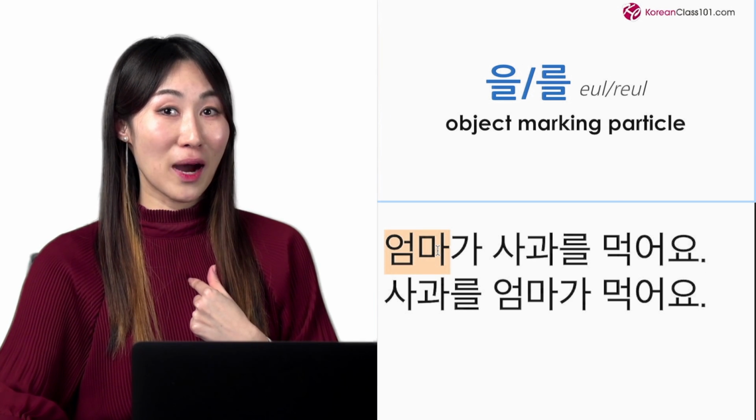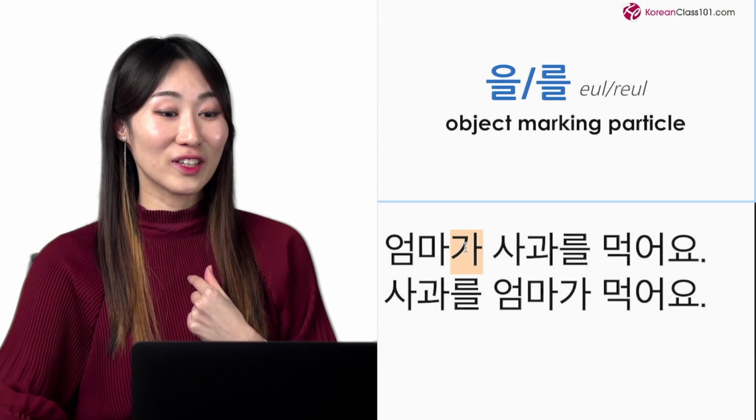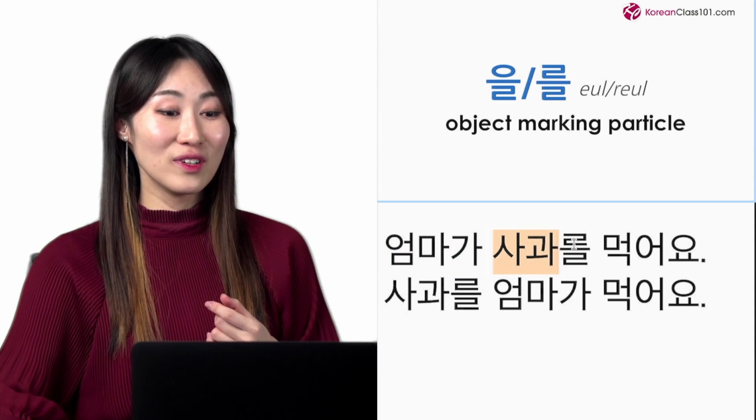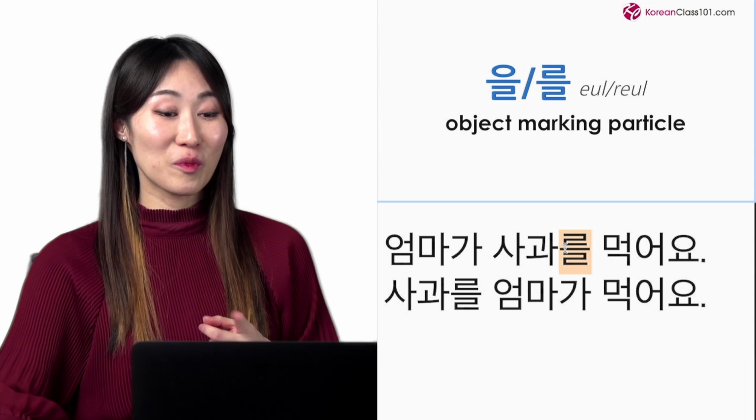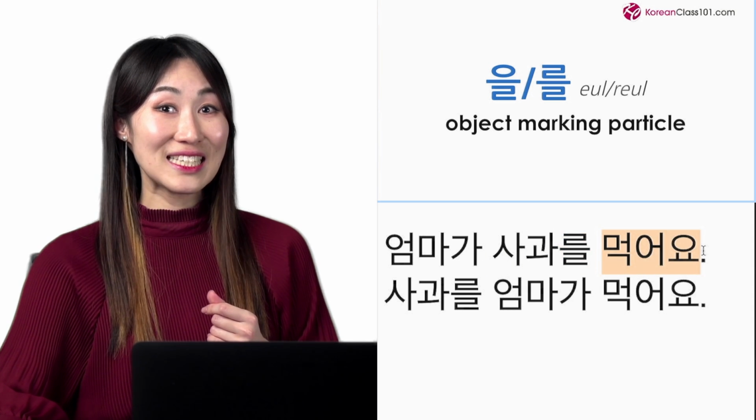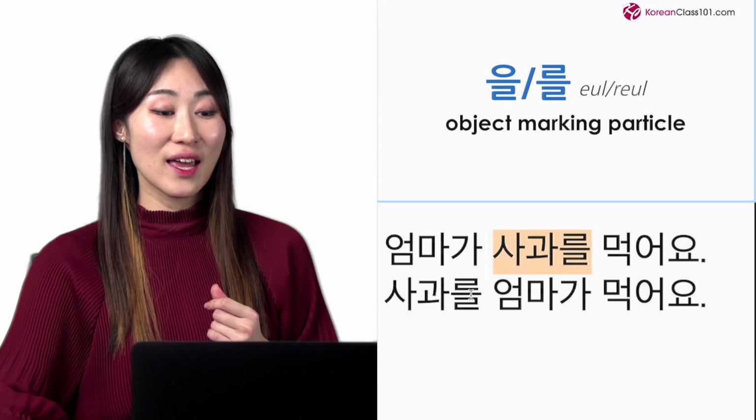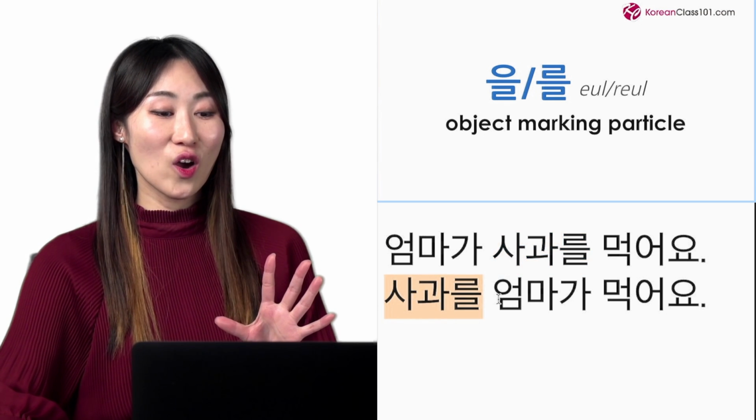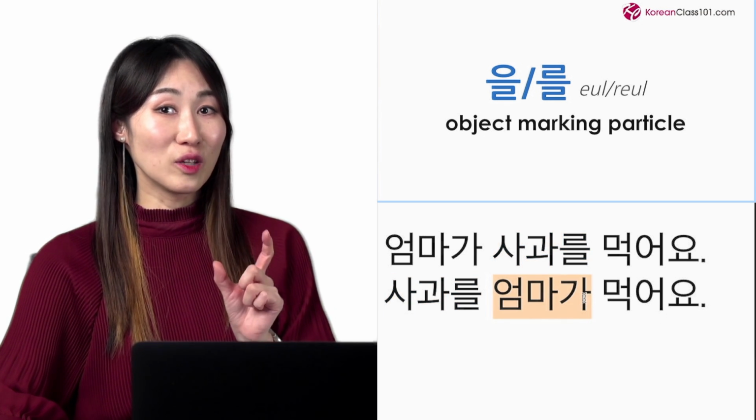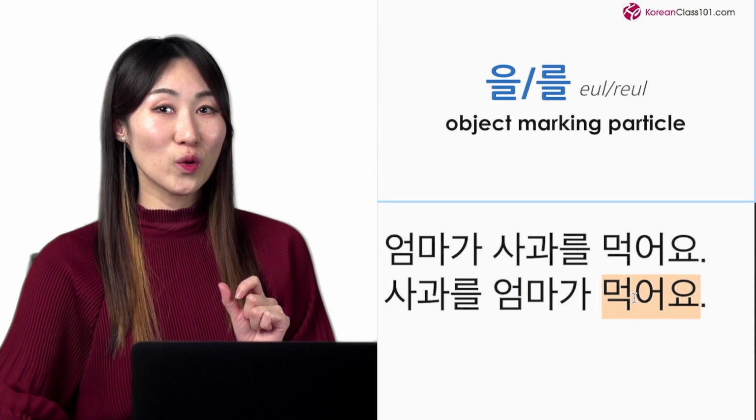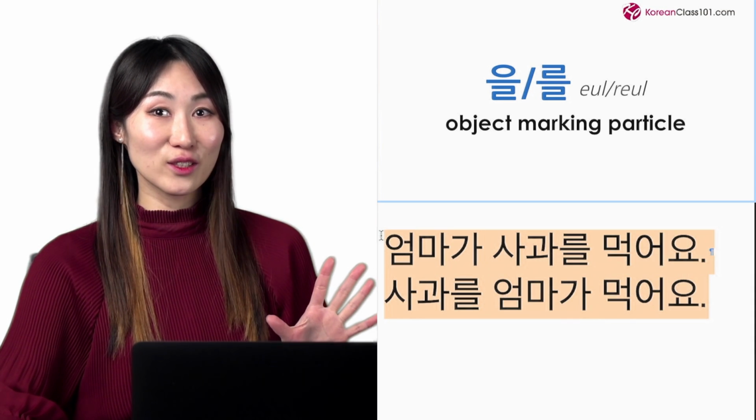엄마, my mom. 가, particle. 사과, apple. 를, object marking particle. 먹어요, eat. Same here, I just changed the word order, right? 사과를 I put at the beginning of the sentence. 엄마가 I put in the middle of the sentence. 먹어요. But it means exactly the same.